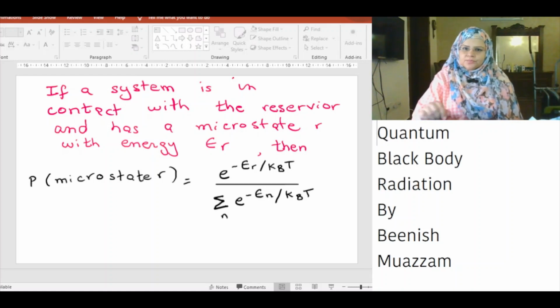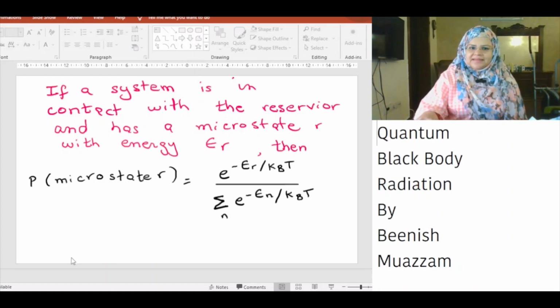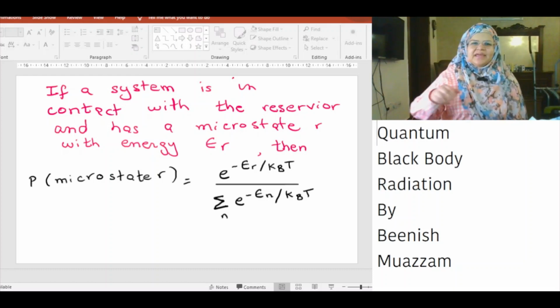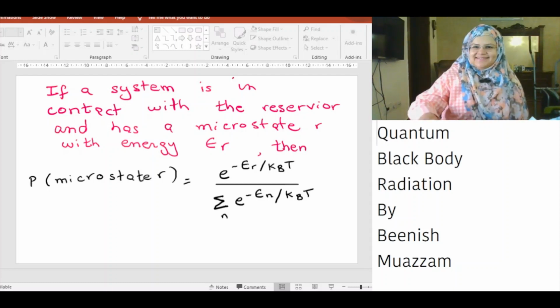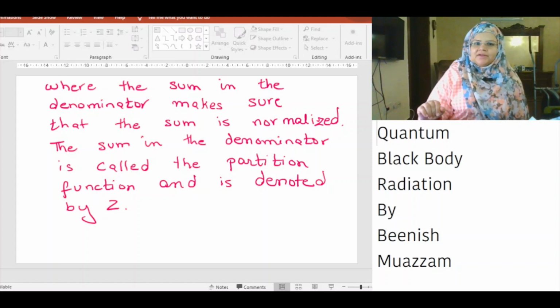However, to quantify this properly, we need to normalize the probability distribution. If a system is in contact with a reservoir and has microstate R with energy epsilon R, then the probability of microstate R is equal to exponential of minus epsilon R over kBT divided by the sum over n of exponential of minus epsilon n over kBT, where the sum in the denominator makes sure that the distribution is normalized. The sum in the denominator is called the partition function and is denoted by Z.